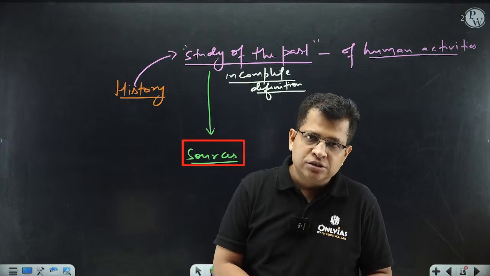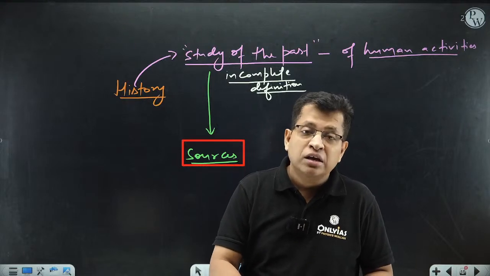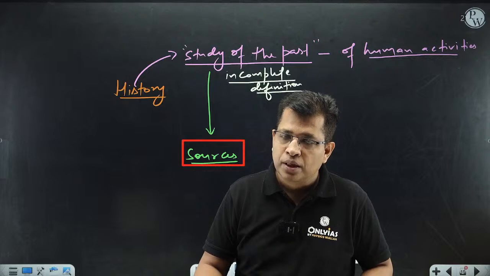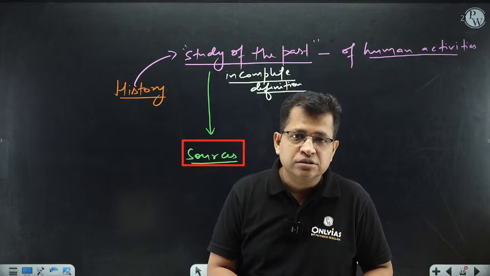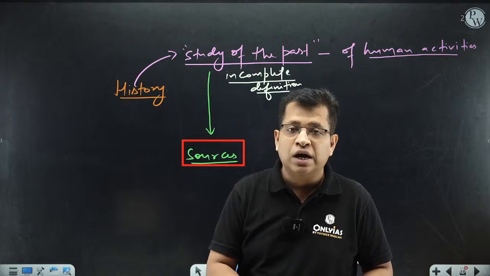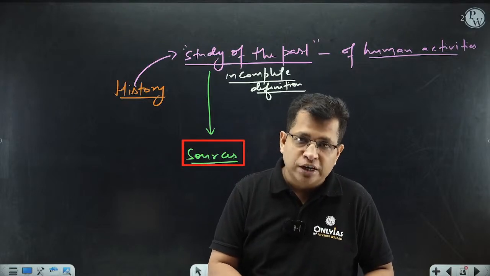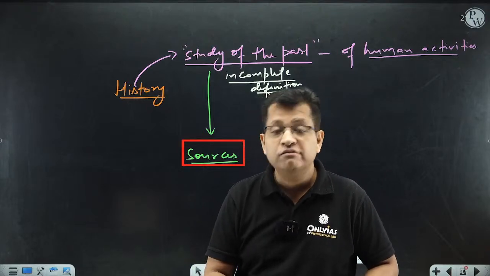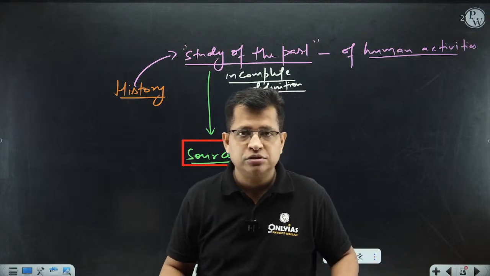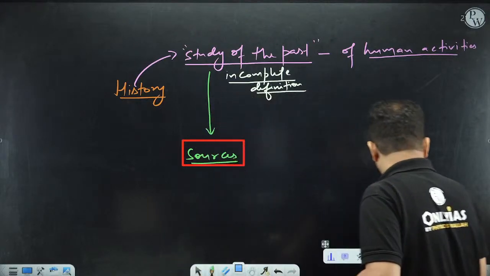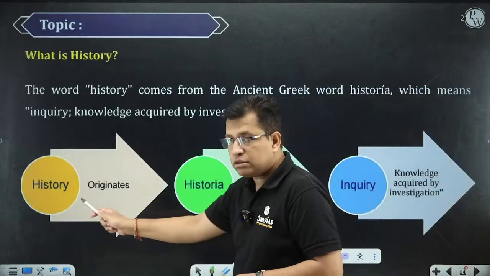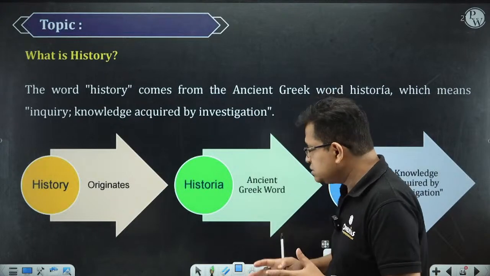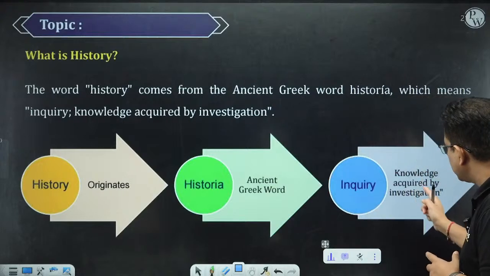So all the facts of the past cannot make history. Are you getting my points or not? And that's why it needs what? That is called inquiry. And that inquiry should be a valid one, a rational one. This should be the proper investigation. Are you getting my points? So that's why if we go into the origin of this word, historia, it is an ancient Greek word, and that means what? Knowledge acquired by investigation.